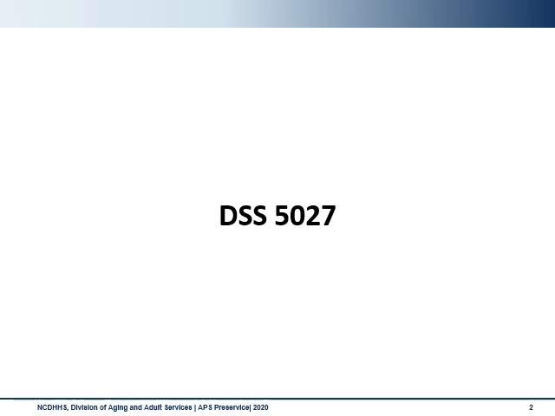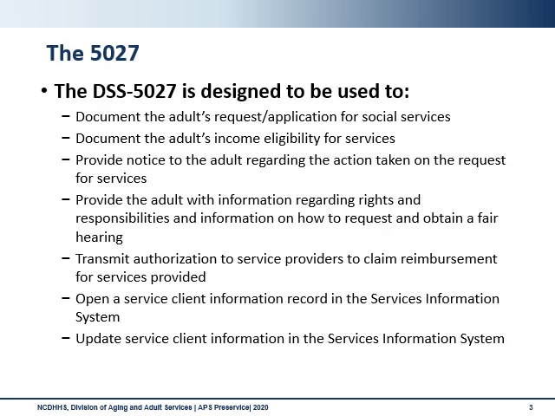The 5027 is a critical document that follows throughout the life of the APS process. You must establish your knowledge of this document prior to opening your first cases. It is also helpful to understand the potential types of adults that you may deal with. Sometimes knowing those risk factors can better prepare you for the visits that you may conduct. We will now briefly cover the 5027.